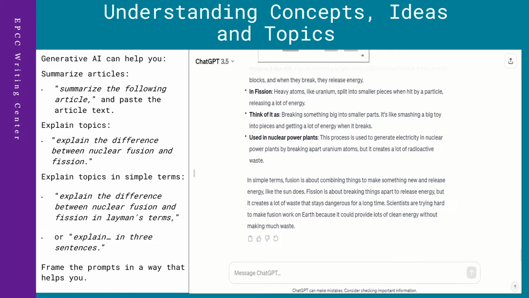Ask it to explain the topic in simple terms. "Explain the difference between nuclear fusion and fission in layman's terms," or "explain it in 3 sentences." Try to frame the prompts in a way that helps the most.